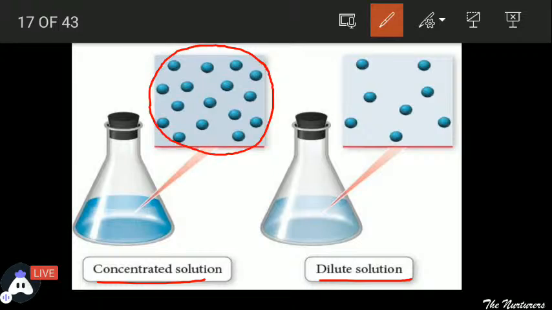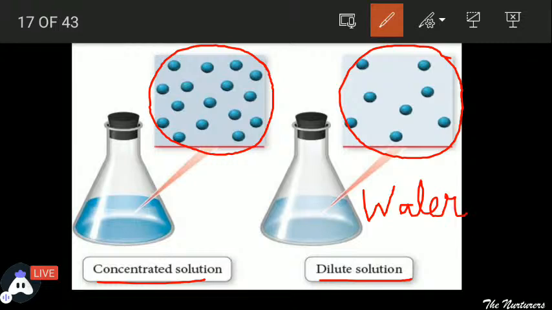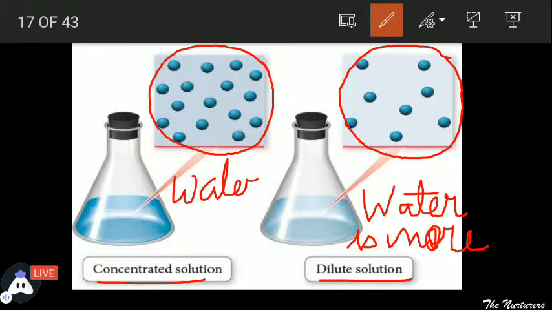जिसमें हमारा जो solute होता है उसकी quantity ज़्यादा होती है, उसे हम क्या बोलते हैं? Concentrated solution. And in dilute solution, the amount of the solute particles is less. So basically in dilute solution, the amount of water is more, and in case of concentrated solution, the amount of water present is less.